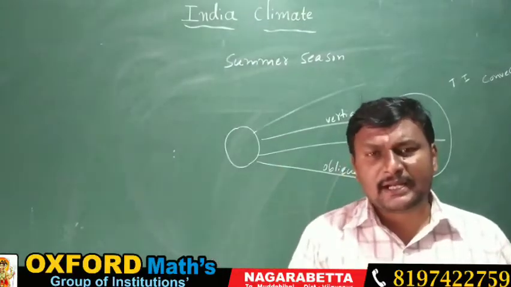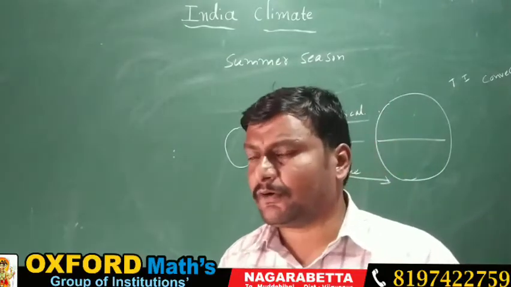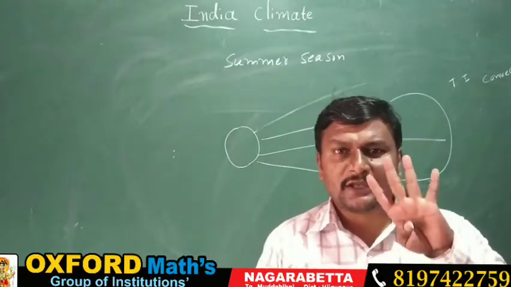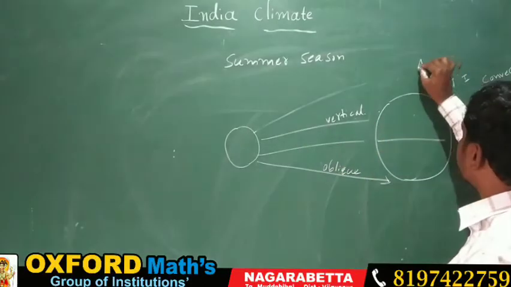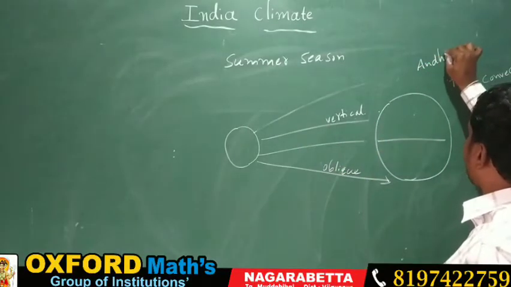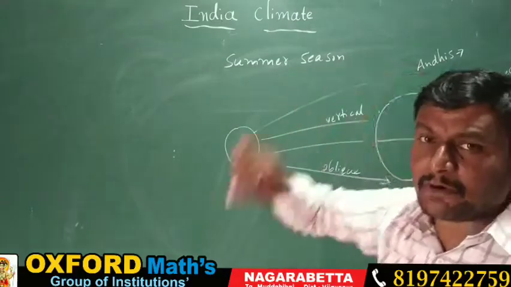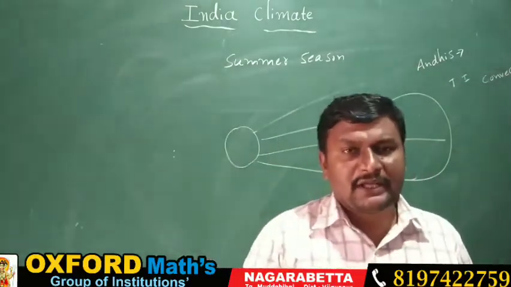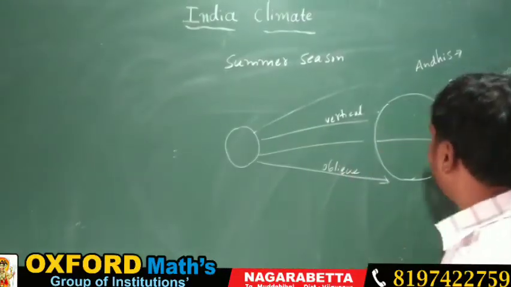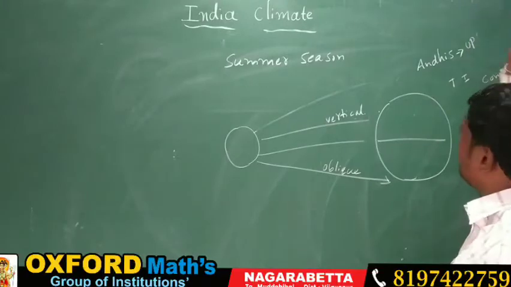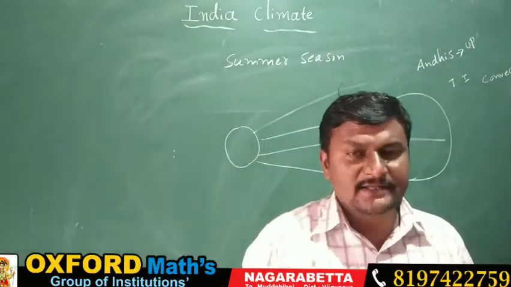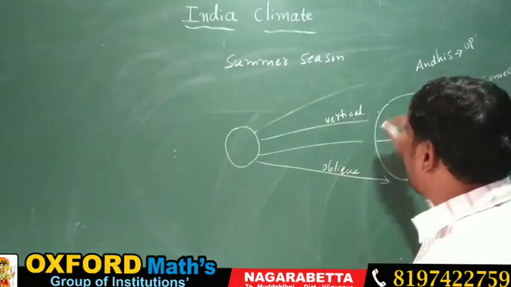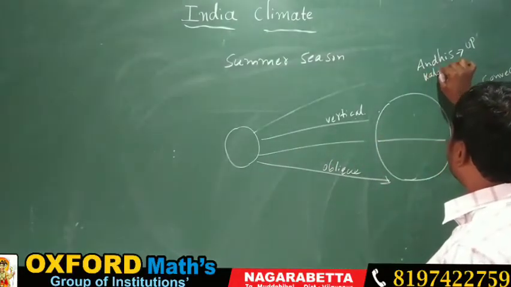There are different names for convectional rainfall in India, in 4 places. One is Andhi. Andhi is the name of a convectional rainfall which falls in Uttar Pradesh. In Uttar Pradesh, the convectional rainfall is called Andhi, and Kala Baisakhi in West Bengal.